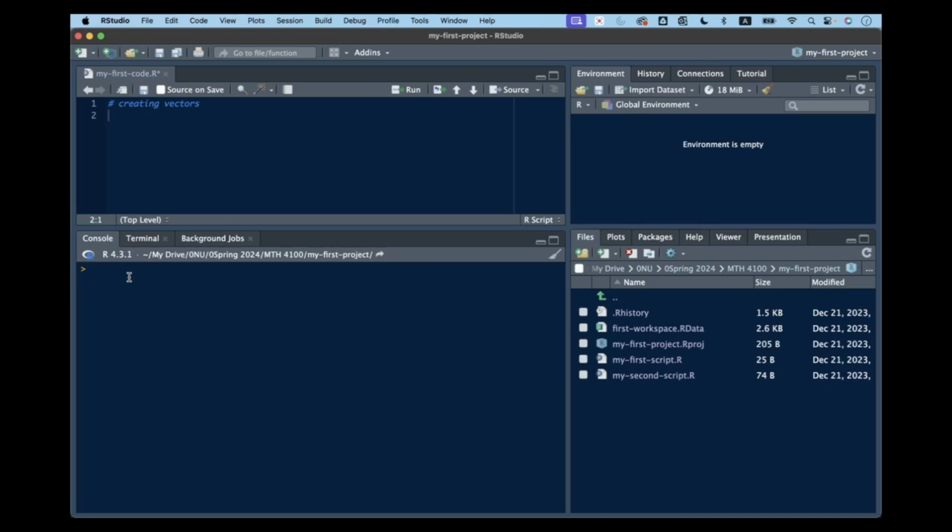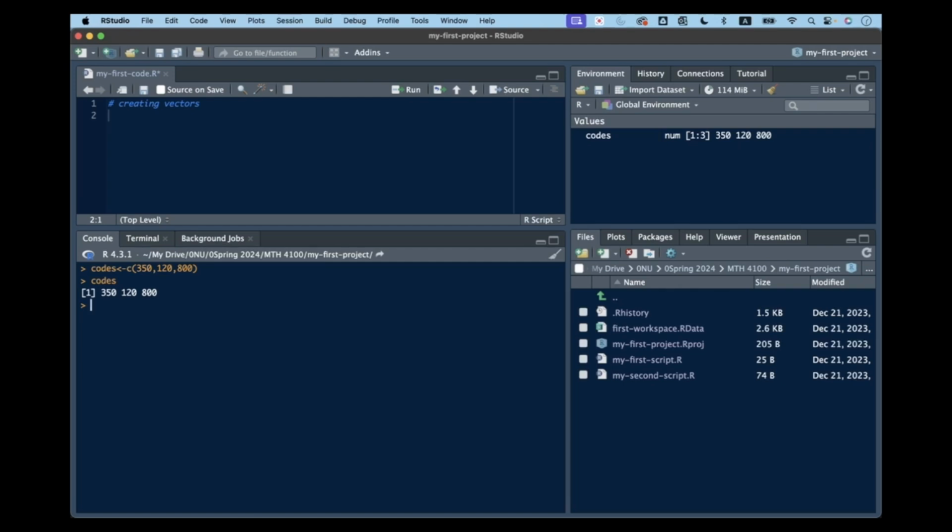Let's create the first vector and assign it the name codes. Use c to concatenate these numbers: 350, 120, 800, and enter. Then look at the workspace. We have a numeric vector with 3 values, and I can call them. So we have 3 values, which is one vector. This is a numeric vector.